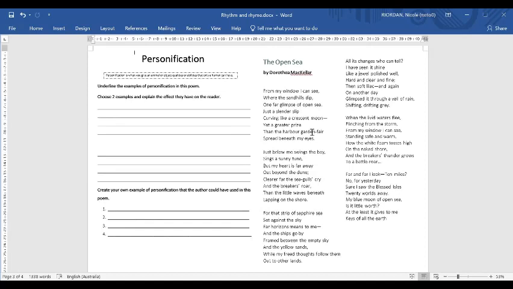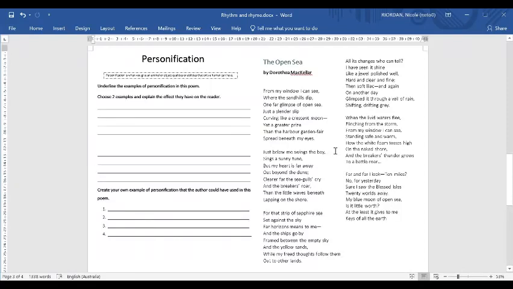Okay. From my window I can see where the sandhills dip, one far glimpse of open sea, just a slender slip, curving like the crescent moon, yet a greater prize than the harbor garden fair spread beneath my eyes. Okay. Did you hear any personification in that one? Nope, I don't think I did either. Let's have a look at the next stanza.